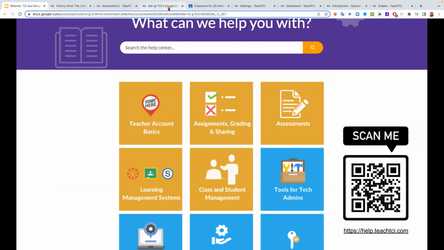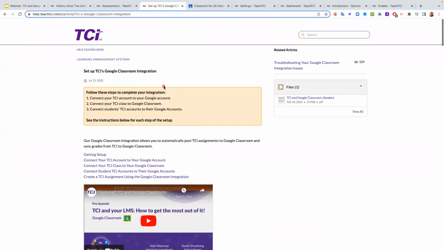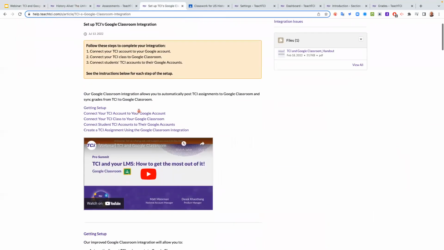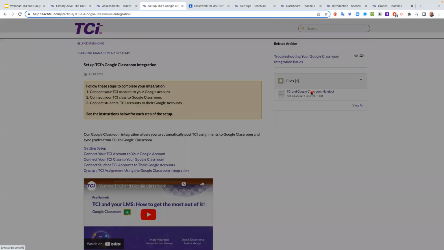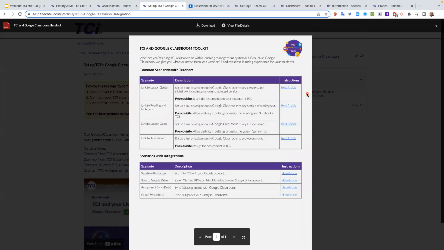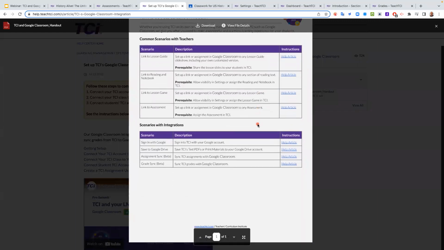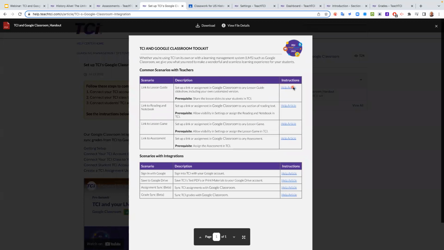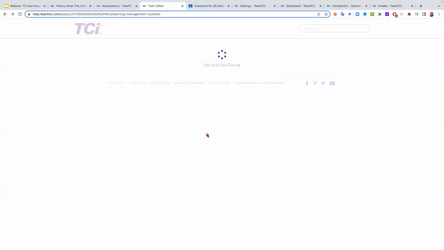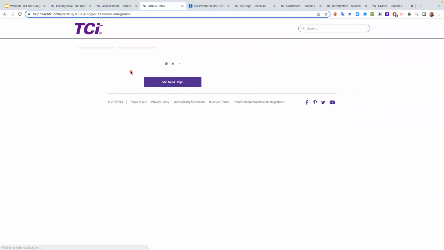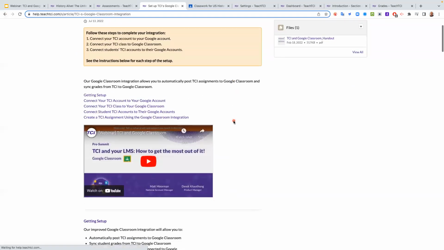When you go to your Help Center and you open it up, you're going to have all of this stuff right here. And oh, there's a handout here I want to share with you too. When you go to the Help Center, you'll see this handout. This may be helpful for you as well. You can print this out, or you can save it, download it, and there are actual links in here that will take you to this. But if you've gotten yourself this far, you're good to go, because everything you need is right here.